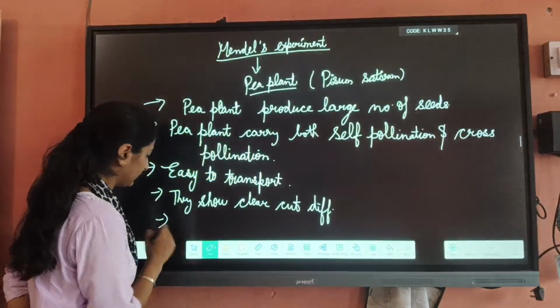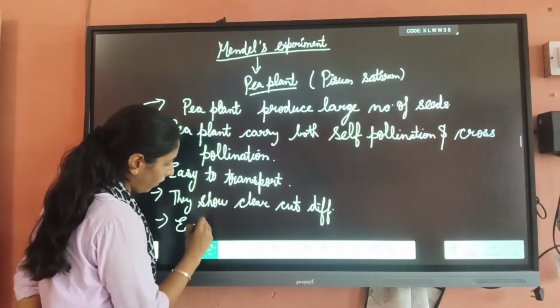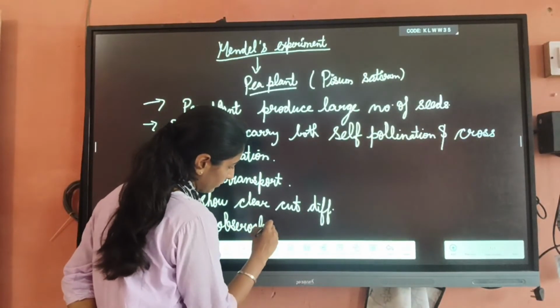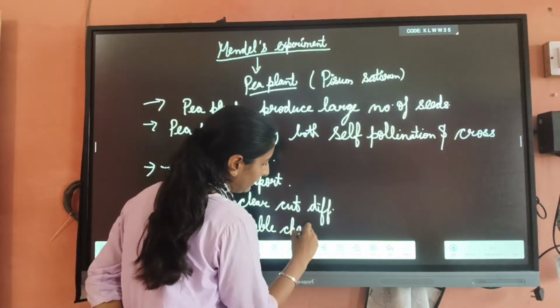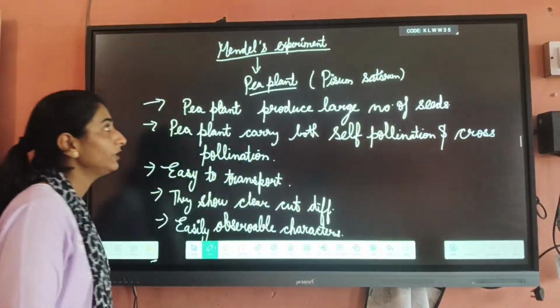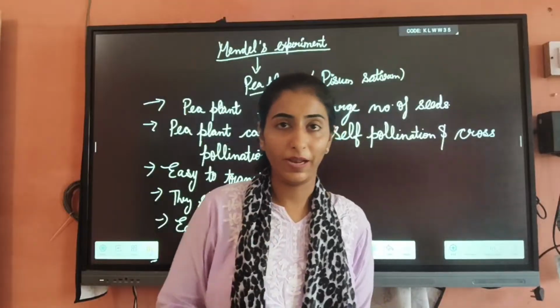And one more point is easily observable characters. Okay, so these are the conditions that Mendel required for his pea plant experiment.